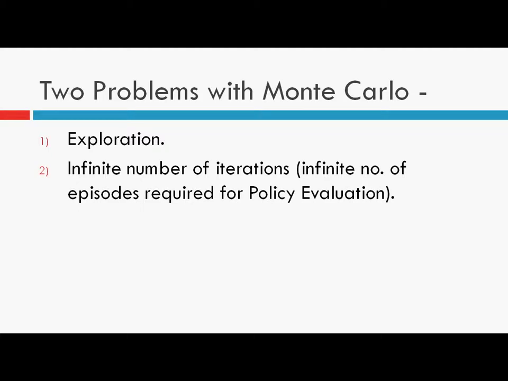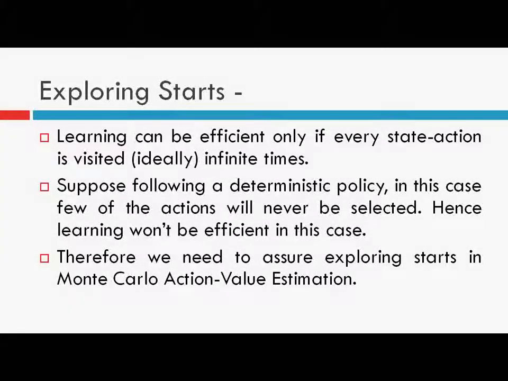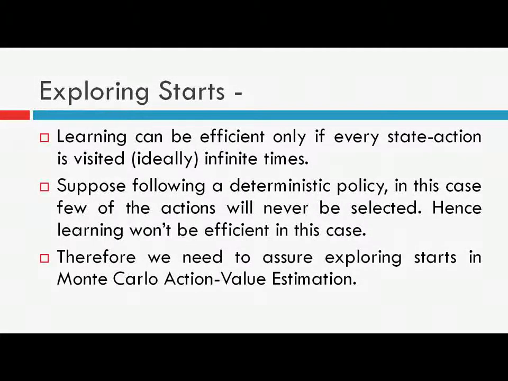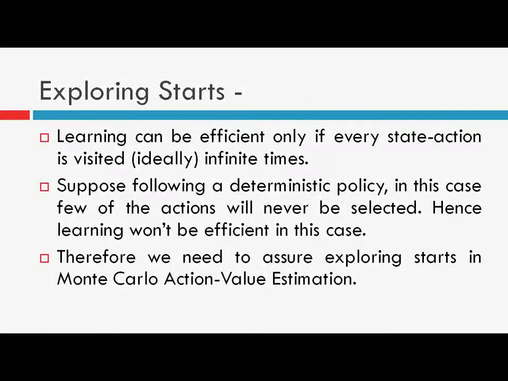So to ensure this, we generally use the concept of exploring starts. As I already mentioned, the learning can be efficient only if every state action pair is visited ideally infinite times. And suppose we are following our deterministic policy, then in this case a few of the actions will never be selected, hence learning won't be efficient. This I already mentioned. And now the third point is we need to assure exploring starts.